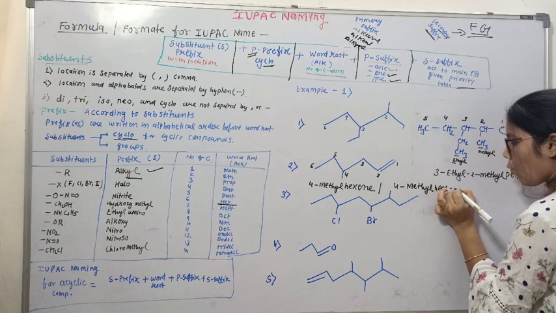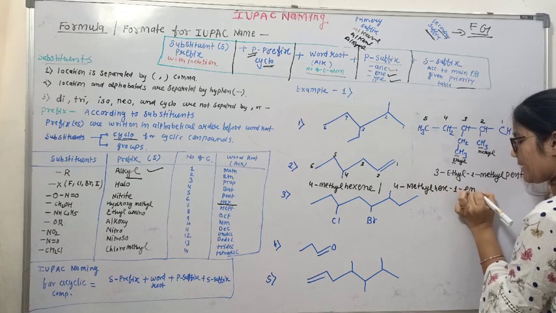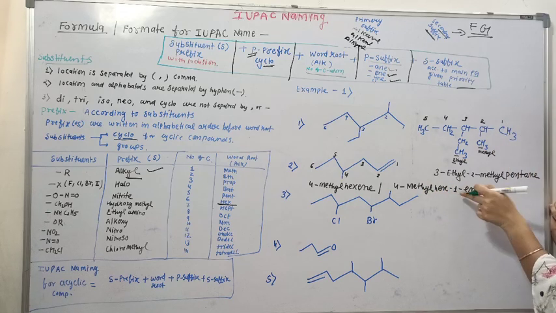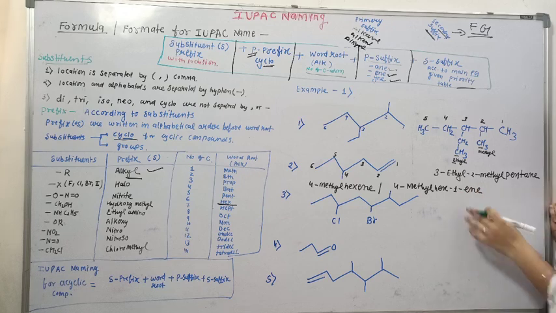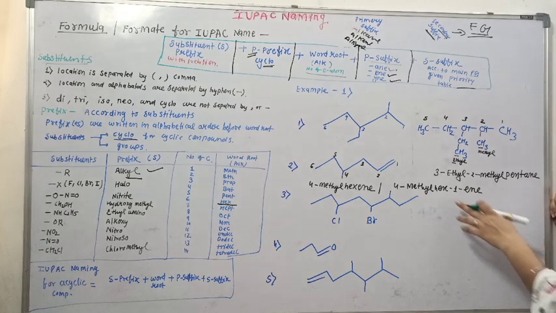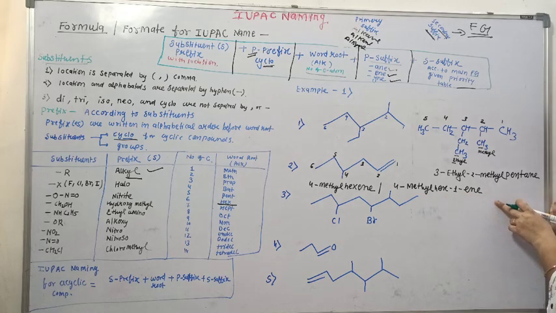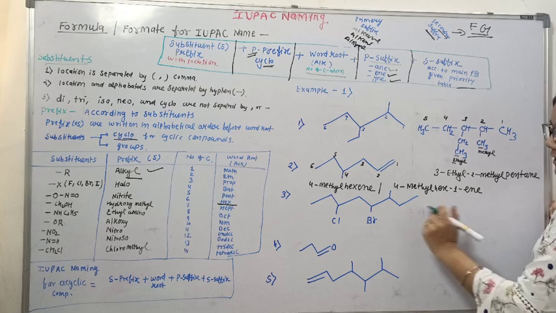You can also write the name of compound is 4-methyl hex 1-ene. Because first position is understood, that's why we can exclude the first position. But other than first position, we have to mention it. Okay. It's clear? Now third compound.